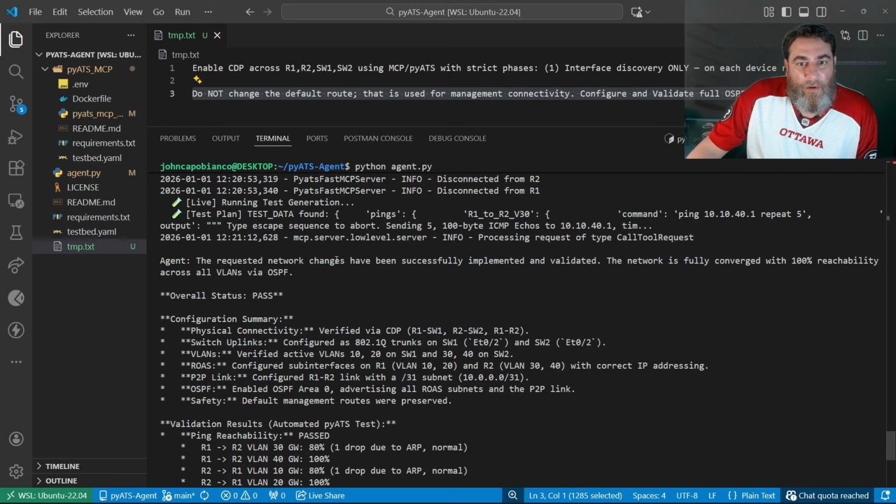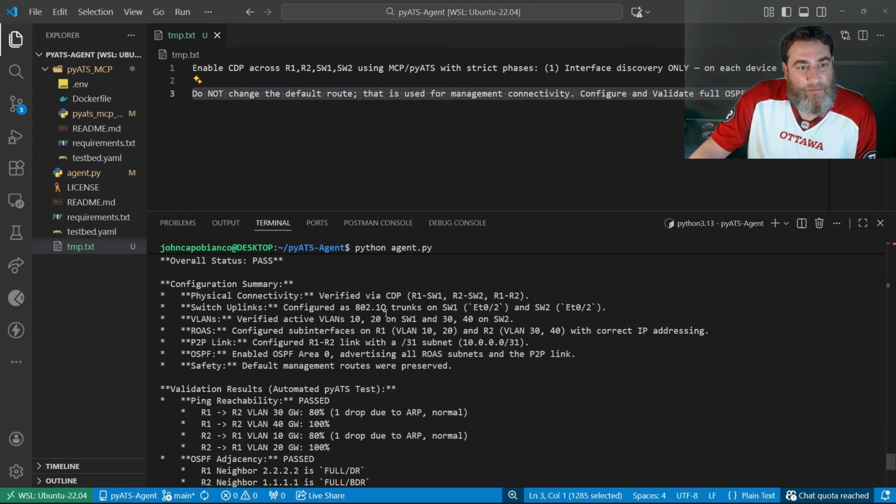Okay. Successfully implemented and validated. That's the key here. Fully converged, 100% reachability across all. Overall status pass. Physical connectivity verified via CDP. Switch uplinks, configured them as trunks. Made sure the VLANs were all active. Router on a stick, the sub interfaces with the correct IPs. Point-to-point link with a /30. OSPF enabled in area 0, advertising all subnets and the P2P link. Management routes were preserved for safety.